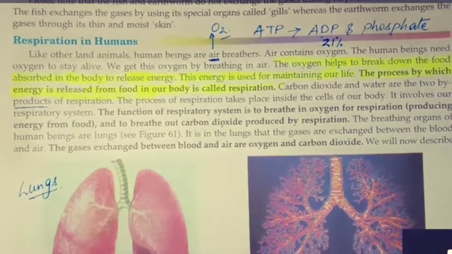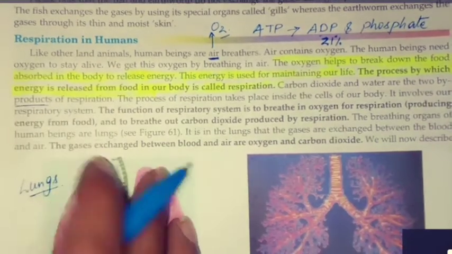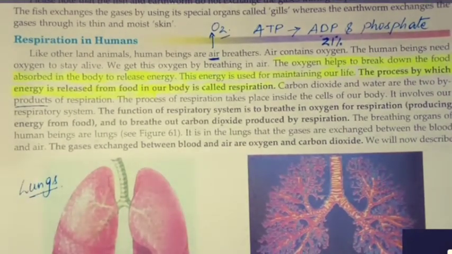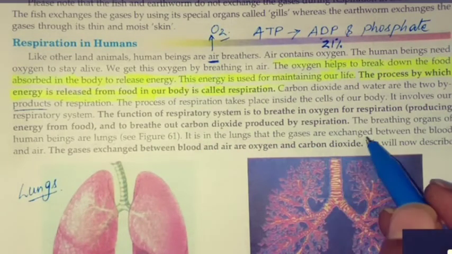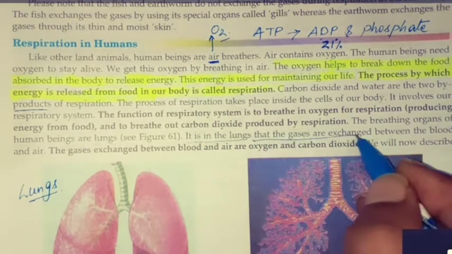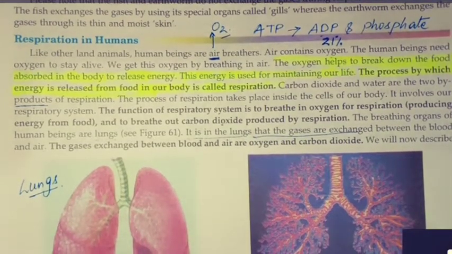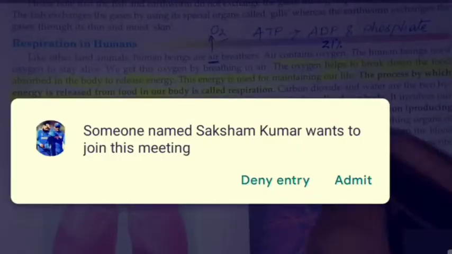As in humans, these are lungs. In fishes, these are gills. Whereas frog has both lungs and gills. It is in the lungs that the gases are exchanged. Where are gases exchanged? Gases are exchanged in the lungs.